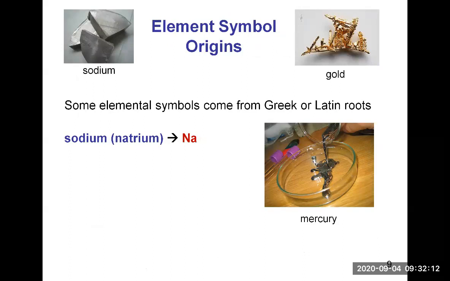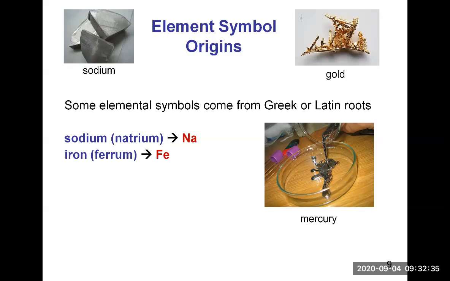For example, sodium is natrium in Latin, and that's why its symbol is Na. So this one you have to learn. It's not intuitive for sodium. The symbol is not coming from the English name, but from the Latin name. Another example is iron.